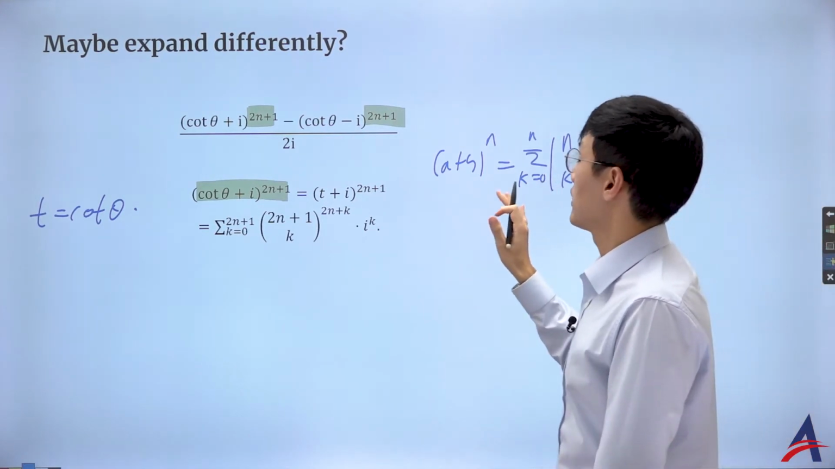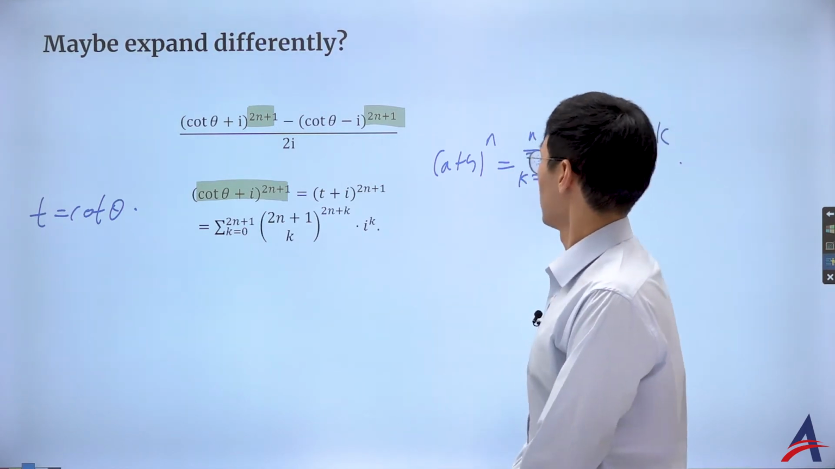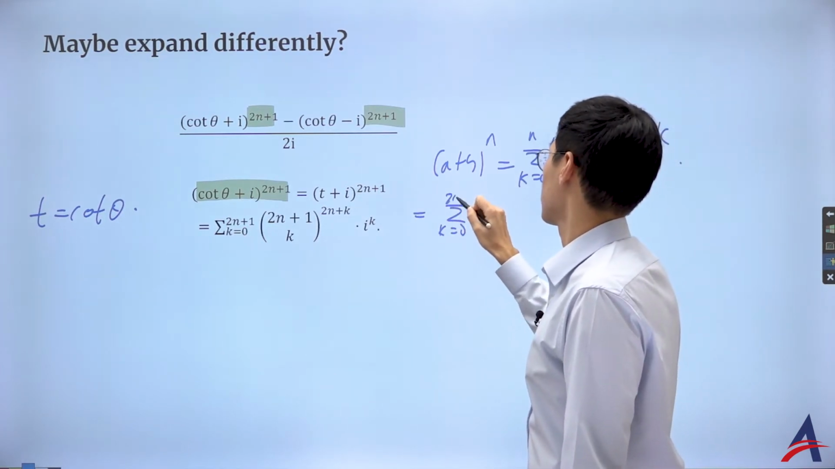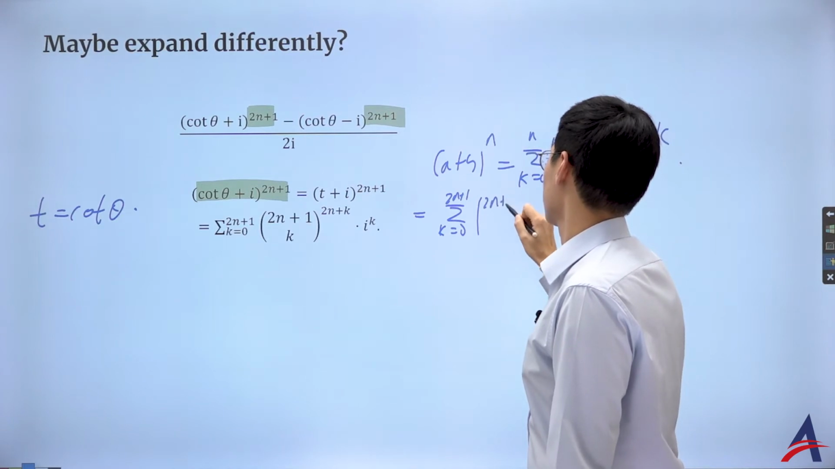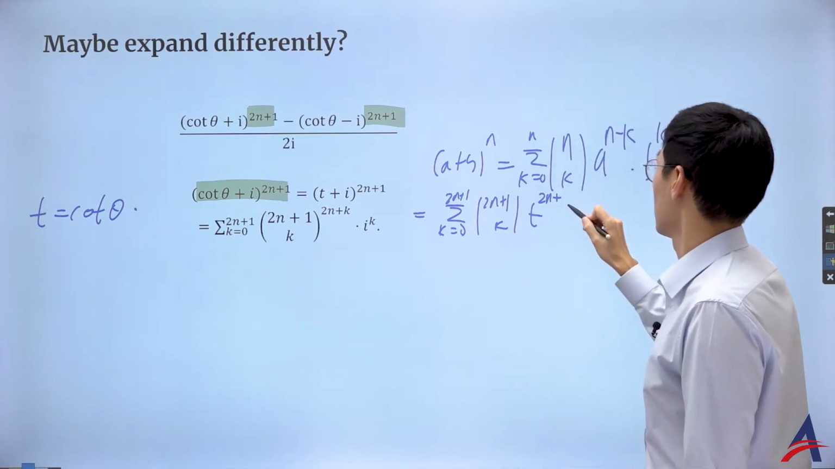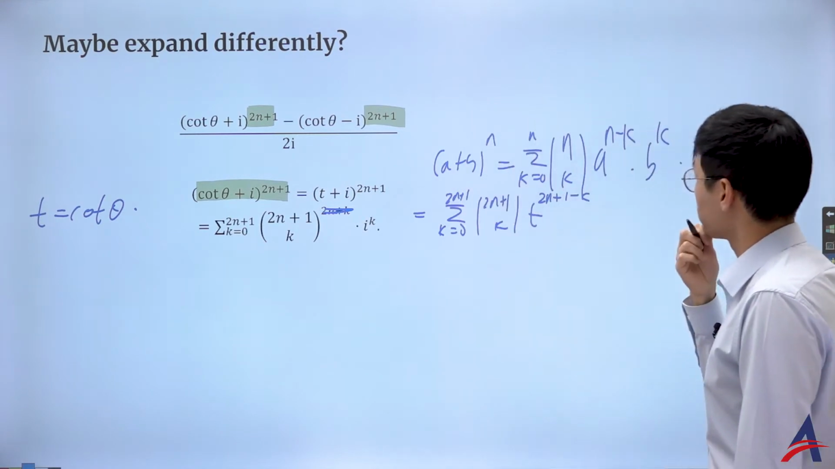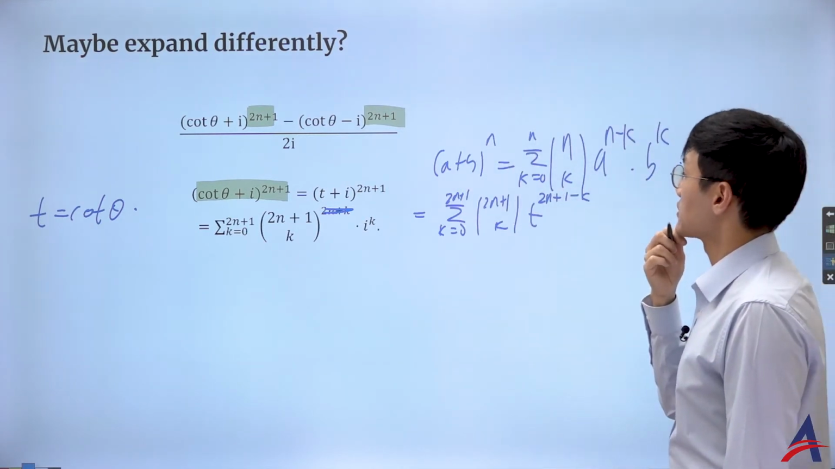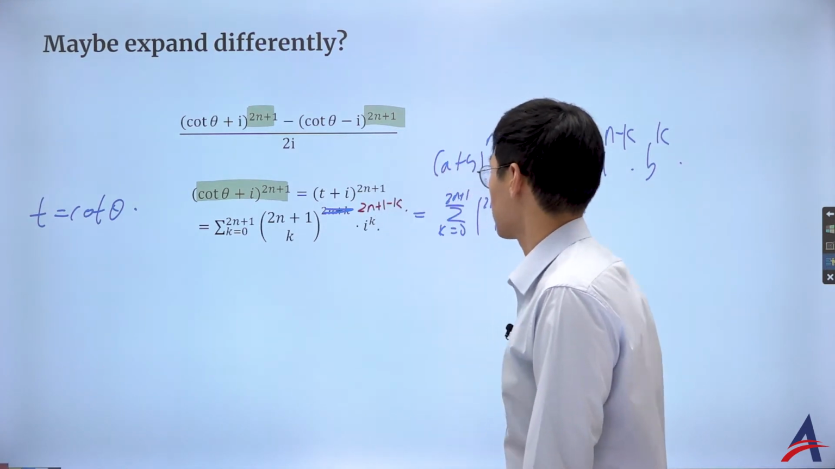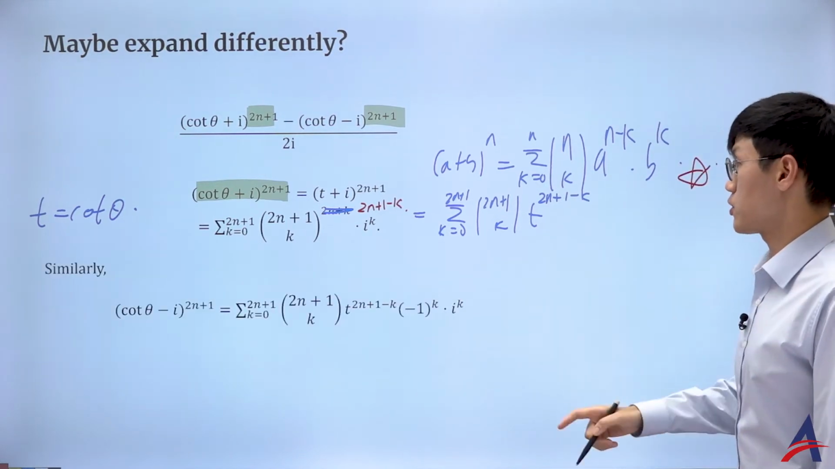So then I have, for this one, the sigma from k equals 0 to 2n plus 1 of 2n plus 1 choose k, t to the power of 2n plus 1 minus k, i to the power of k. Oh, I think I've done it wrong here, so sorry about that. So this should be 2n plus 1 minus k. Let me rewrite it. I think that's better. That's exactly the formula that I've used. So similarly, I've written it well here.